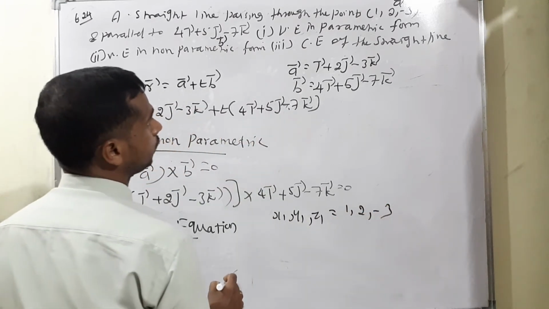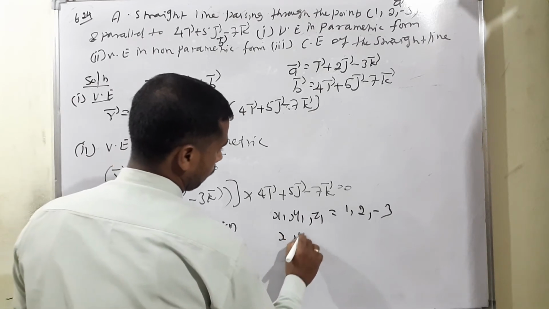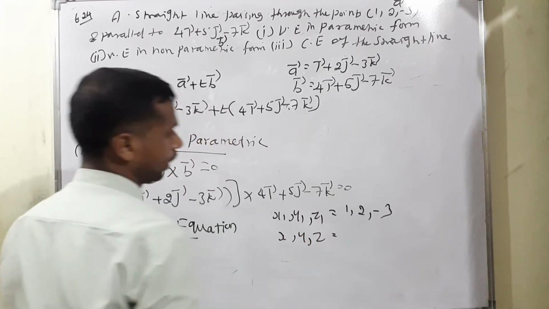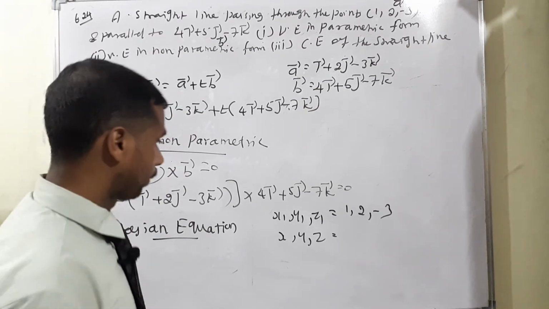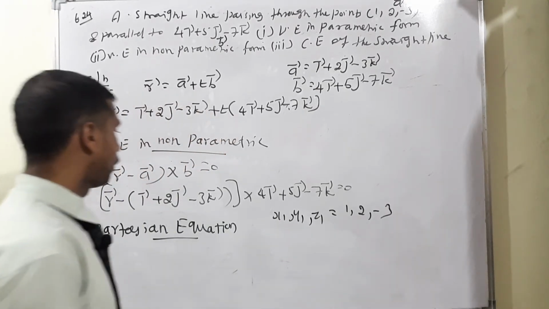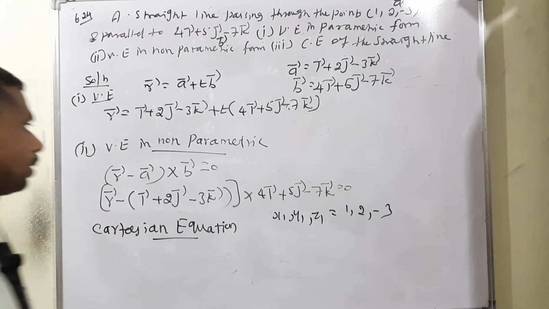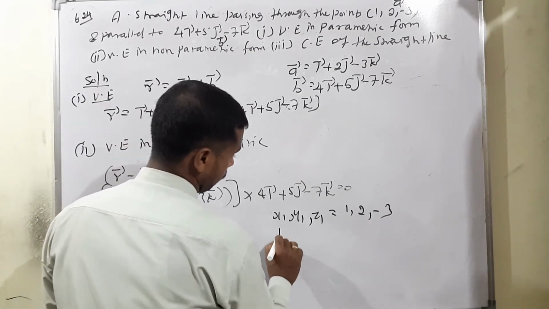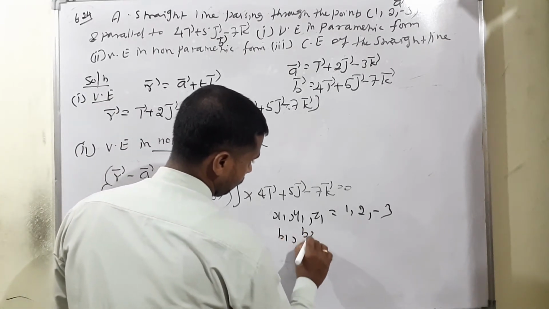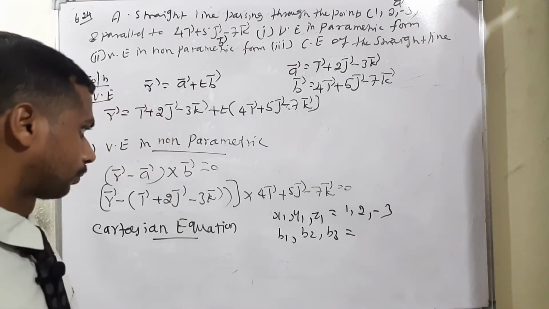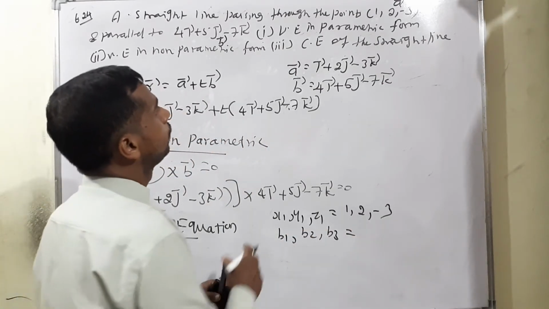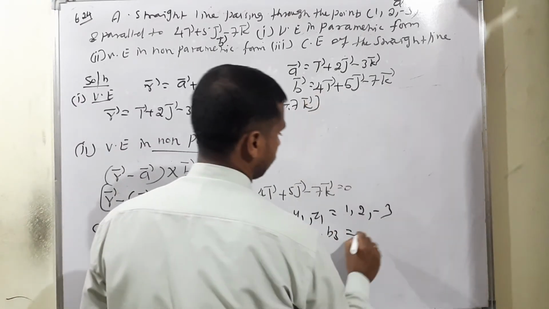Then x, y, z, sorry, this is not x, y, z. There is one more thing, the b vector. So b vector means b1, b2, b3, which is definitely 4, 5, minus 7.